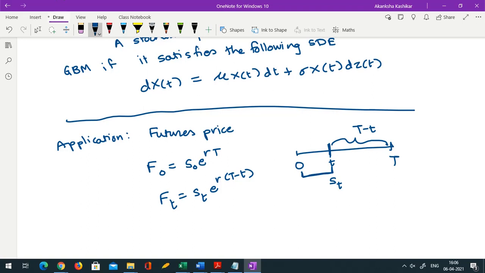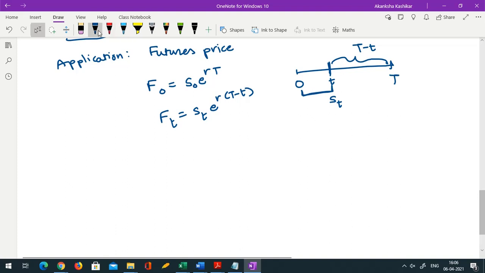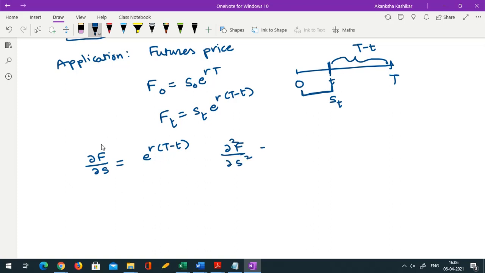So f is some function of the stock price process, of course, and we know that the stock price process follows geometric Brownian motion. So we are going to try and see what happens to the futures price process. Again we are going to use Ito's lemma, nothing else. If I compute dabba f by dabba s, I will get e raised to r times capital T minus t. Then dabba 2f by dabba s square is 0, and dabba f by dabba t is now no longer 0 because you have small t coming into the picture.